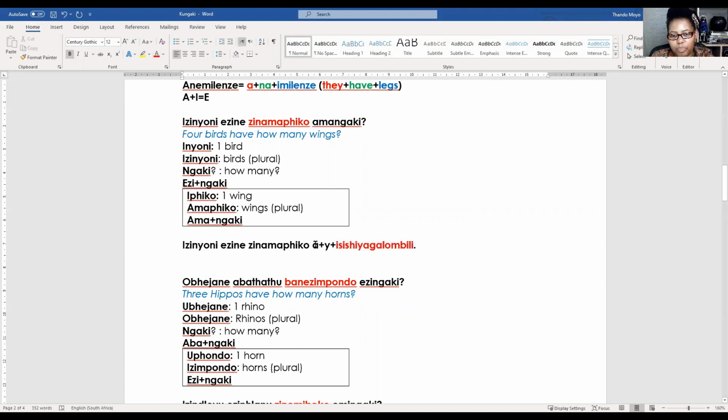So to put something here to help us merge these two together, because we cannot have 2 vowels following each other in isiZulu, we put in this Y. Ayisishiyagalombili. So that's basically our answer. There are 8 wings between 4 birds.